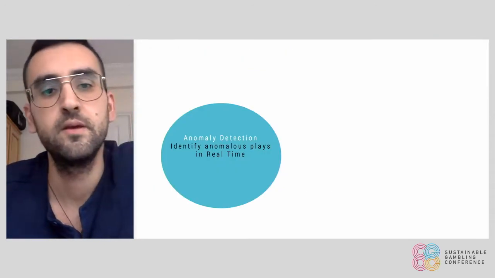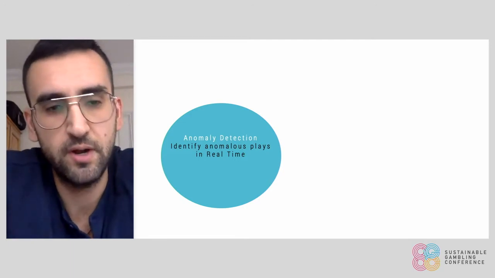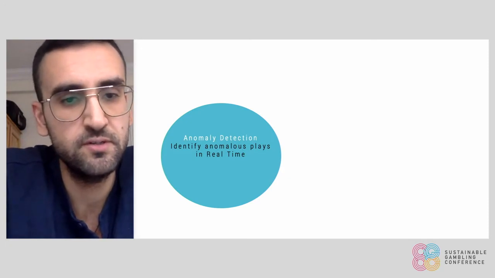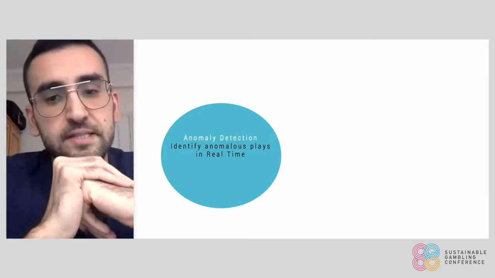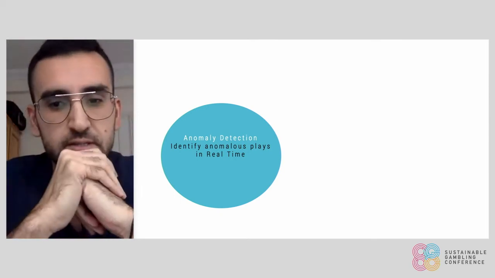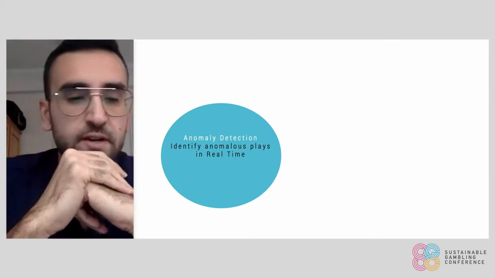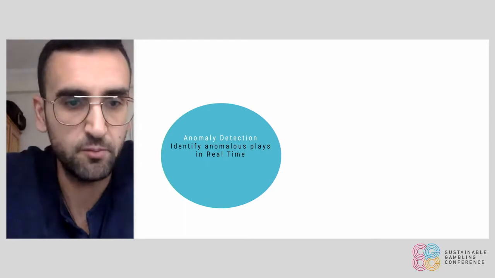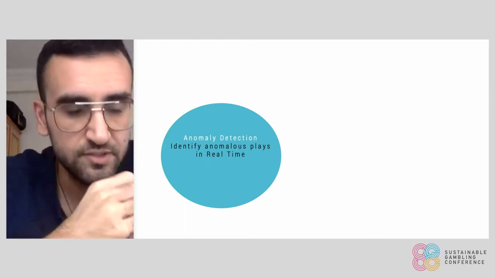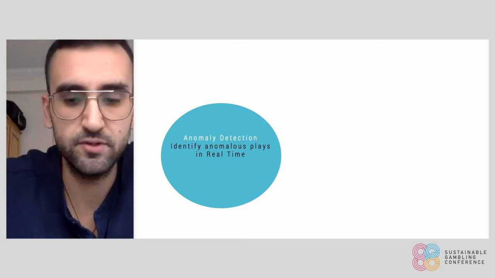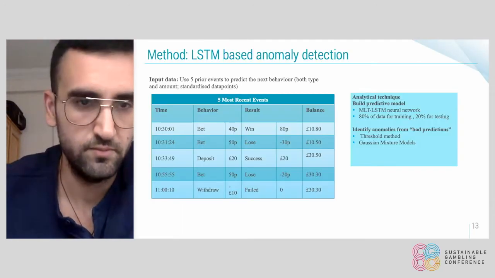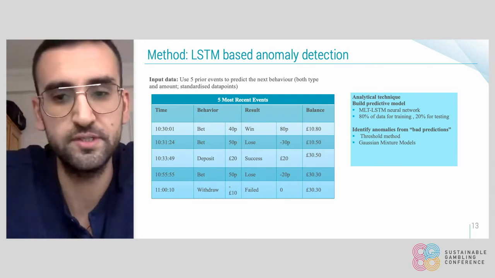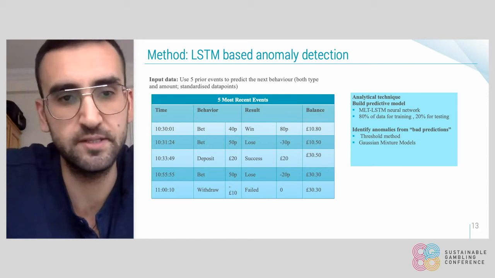Now we're going to talk a bit about what we are trying to do now. As we mentioned at the beginning of this presentation, using supervised learning techniques, we are able to predict new trends which could be potentially related to money laundering. For this reason, we are trying to build a framework which could help us to detect those new behaviors. So we have developed an LSTM, which stands for long short-term memory network, based approach for anomaly detection.